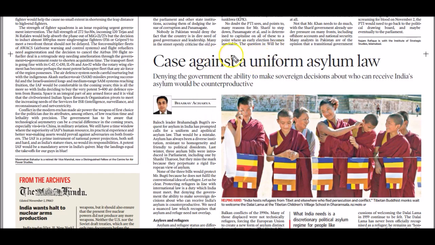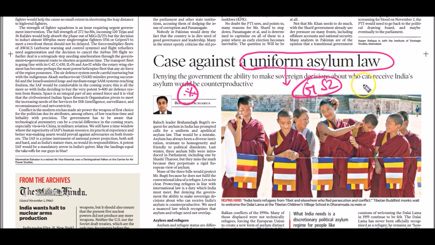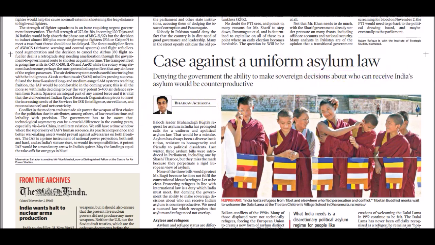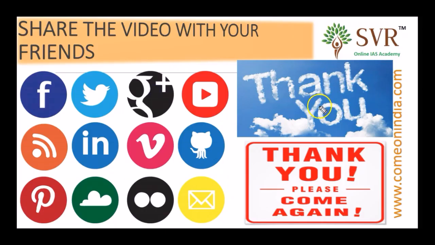On page number 15, there's another important article: why India needs a uniform asylum law, whether India needs it or not. We expect one question on the uniform asylum law in GS paper 2 in this year's mains. There was a 2016 mains examination in GS paper 2. So prepare thoroughly on the uniform asylum law, whether India needs it or not. That's all about today's Hindu newspaper discussion and various important articles.